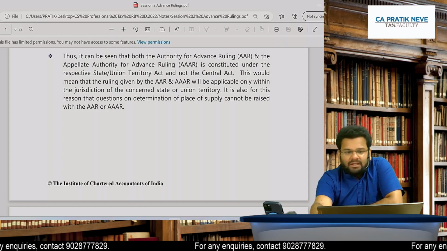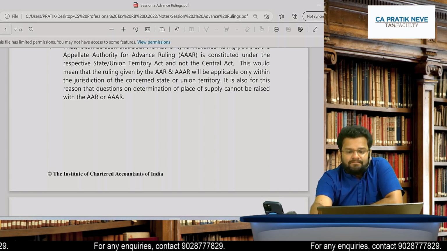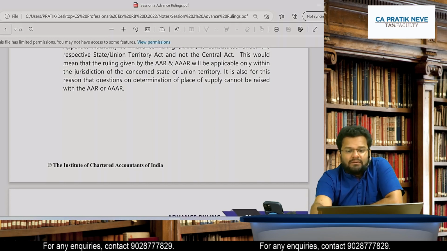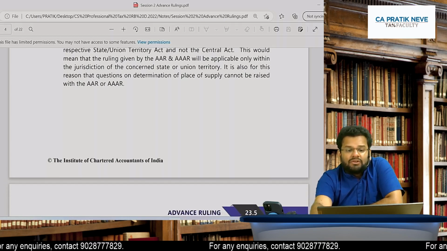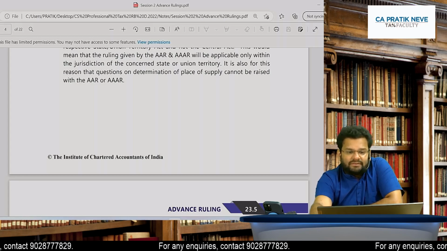So see, thus it can be seen that both AAR and AAAR are constituted under the respective state or UT and not the central act. This would mean that the ruling given by AAR and AAAR will be applicable only within the jurisdiction of the concerned state or union territory.